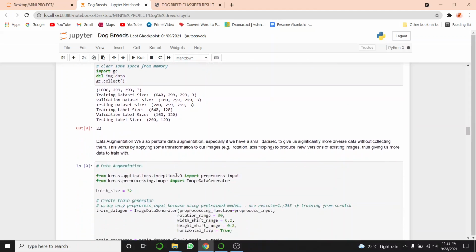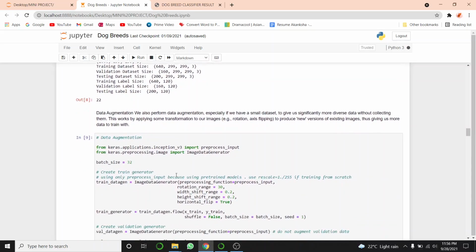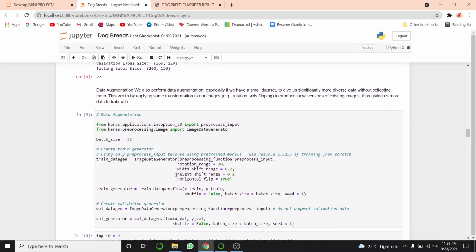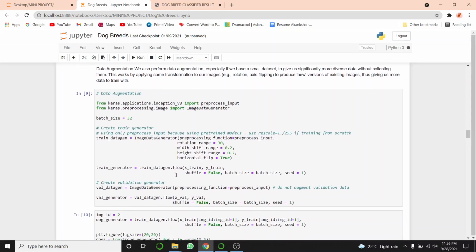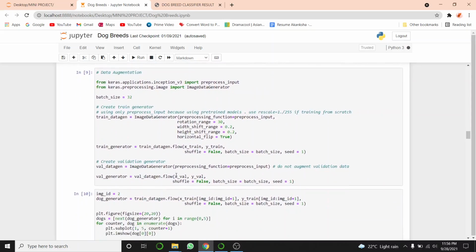Now we will perform data augmentation. It is performed when we have a small data set. So applying some transformations, we can produce new versions of existing images. For that, I have initialized our batch size to 32. First, we will create the train generator using image data generator.